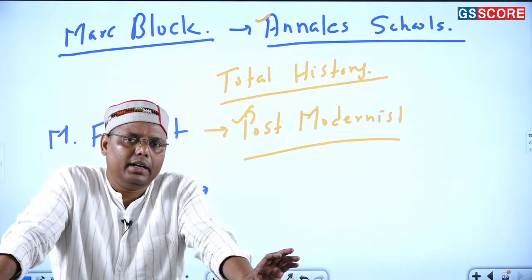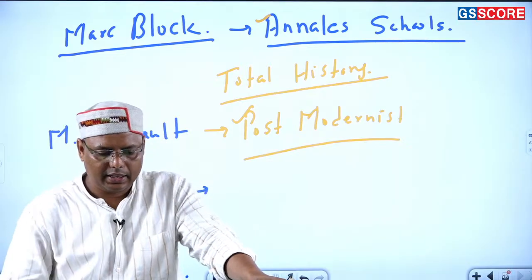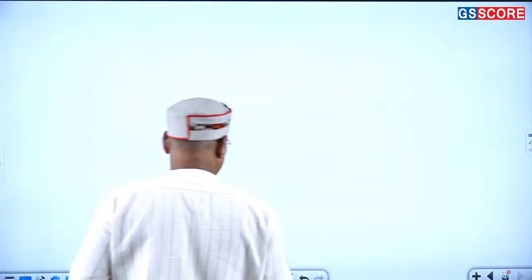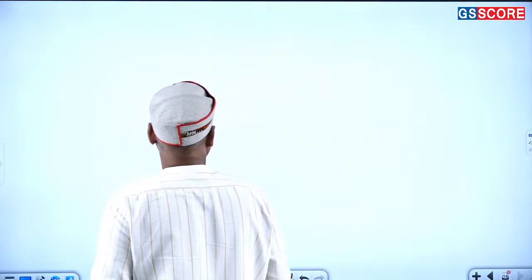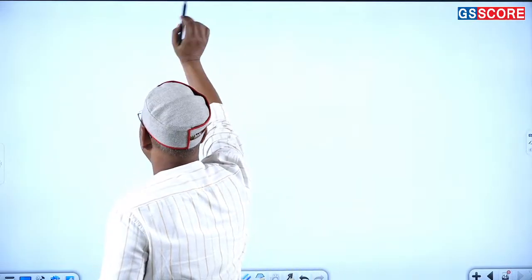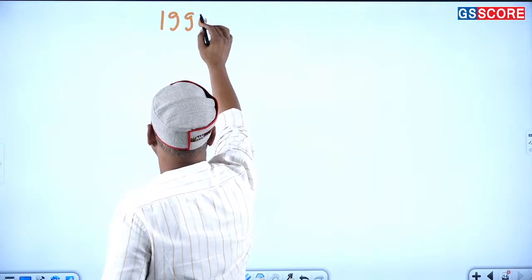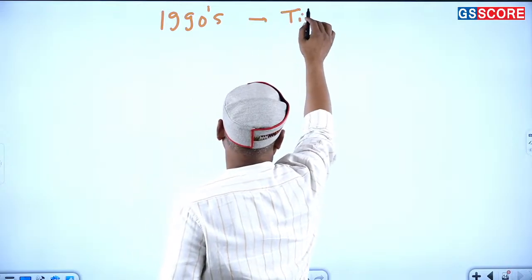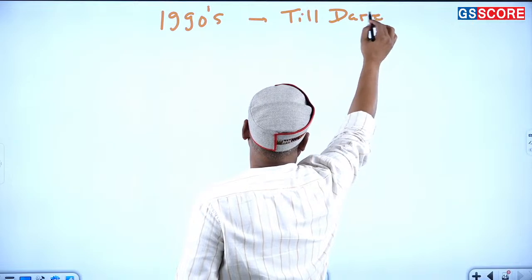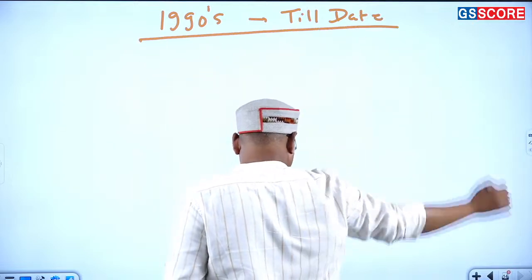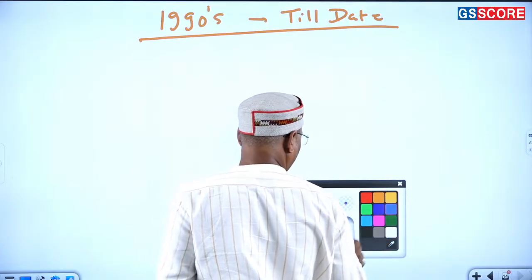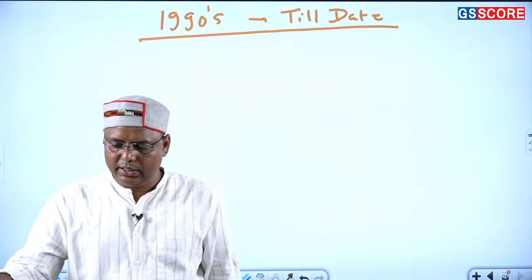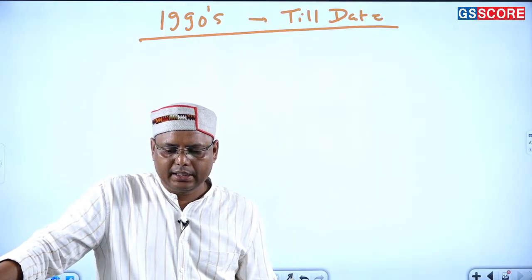These are three dominating schools in the present context, and as a result, you can find that there are certain changes happening, frankly speaking, in the last 3 decades. The last 3 decades are very important in Indian history. Last 3 decades means from the 1990s till date. As I'm telling you, this is deciding the direction of history. If we see the recent history, you can find that there is